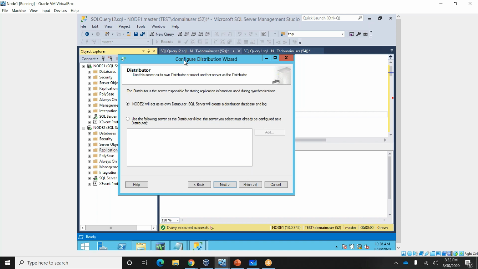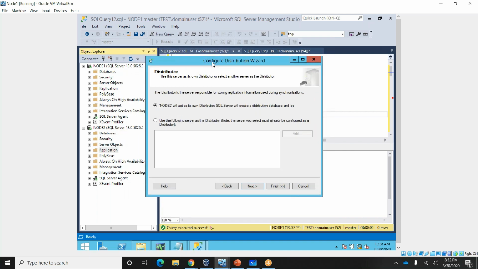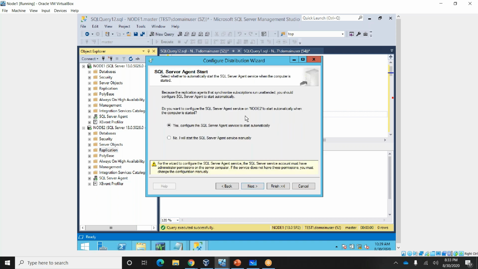In configure distribution, generally the best practice is that the distribution server should be on a different server. Here I have two nodes, so I'm keeping node 1 as my distributor. But in a real-time scenario, if you want good performance, the distributor should be on a different server from the publisher and subscriber. Here I don't have another server, so I'm keeping it on node 1 itself.